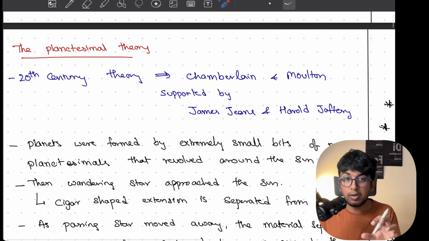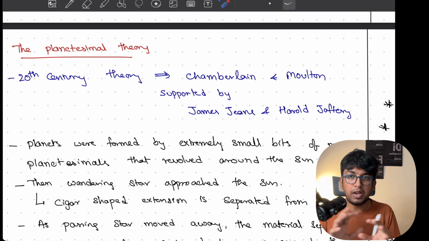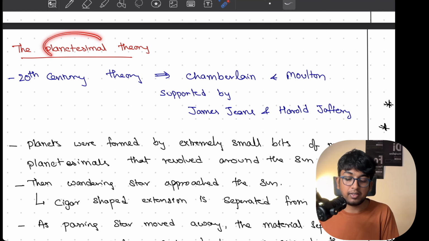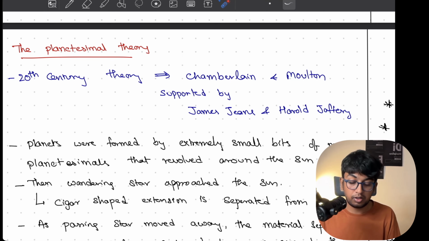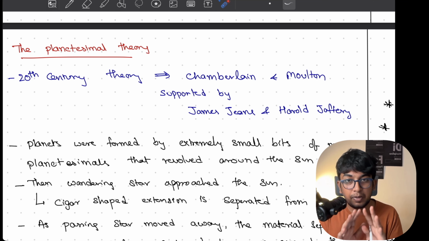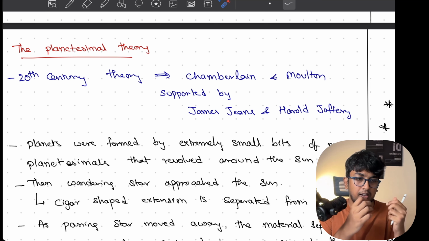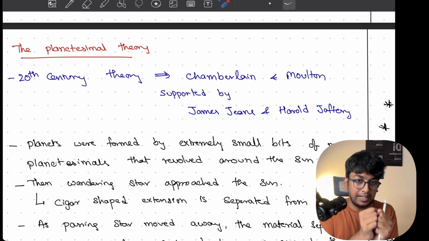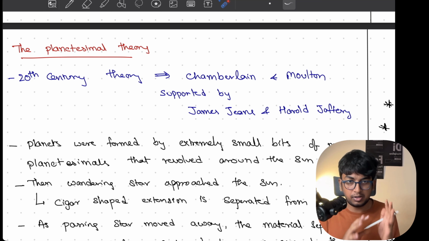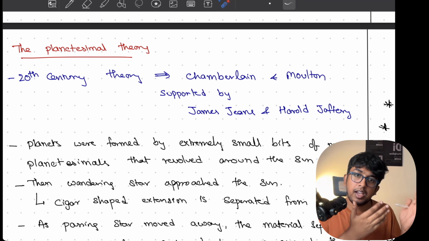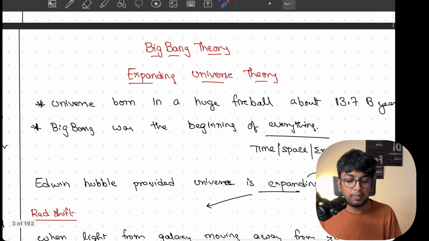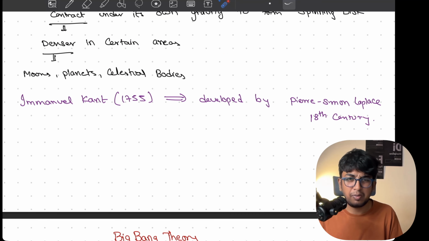Next we are going to talk about the planetesimal theory. What is planetesimal theory? Don't get confused or worried seeing the name planetesimal. It is a very simple theory. You will get to know. As of now, I think the nebular hypothesis is completely understood, because the nebular hypothesis is nothing but gas and dust. Some particles, due to internal gravity, will be getting denser. Those are planets, moons and celestial bodies. That is what the nebular hypothesis is. Immanuel Kant gave it, and later Laplace developed it. That is what you have to write for the nebular hypothesis, nothing more than that.